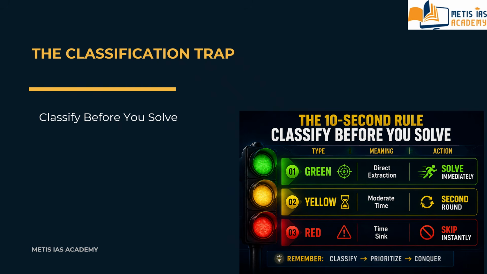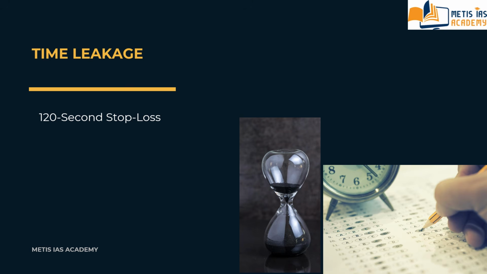We are moving to mistake number 2. That is time leakage. This is also called the stop loss strategy. CSAT failure is death by 1,000 small leaks. When you spend 2 minutes on a stubborn puzzle, 3 minutes rereading a passage, suddenly the paper is over. The time is gone. 25 minutes wasted.